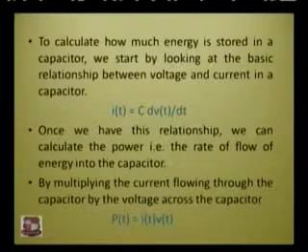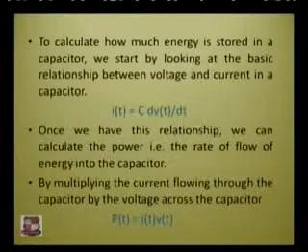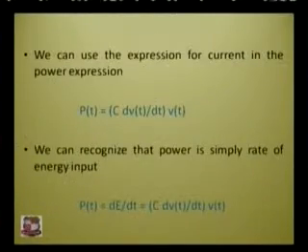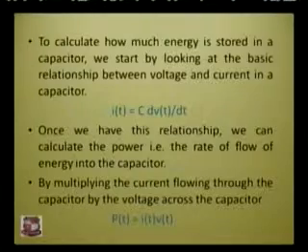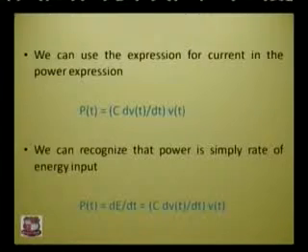Once we have this relationship, we can calculate the power, that is the rate of flow of energy into the capacitor. If you multiply the current flowing through the capacitor by the voltage across it, we get power, P = VI. Placing the value of I(t) that we calculated earlier into this equation, we get P(t) = C dV/dt times V(t). Power is simply the rate of energy input, so P = dE/dt, where E stands for energy, which equals the same C dV/dt times V(t).